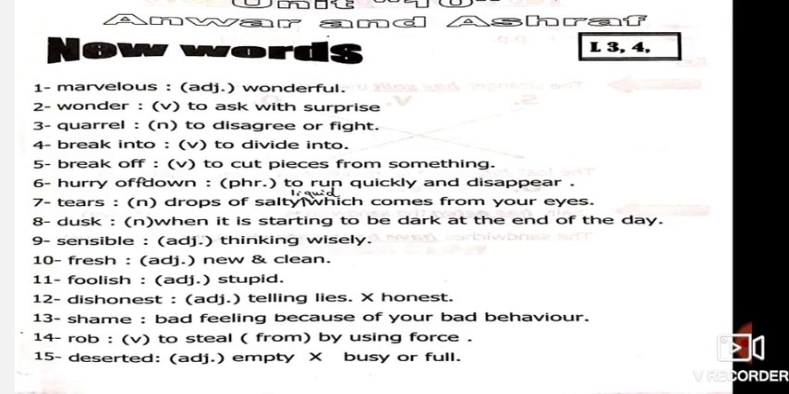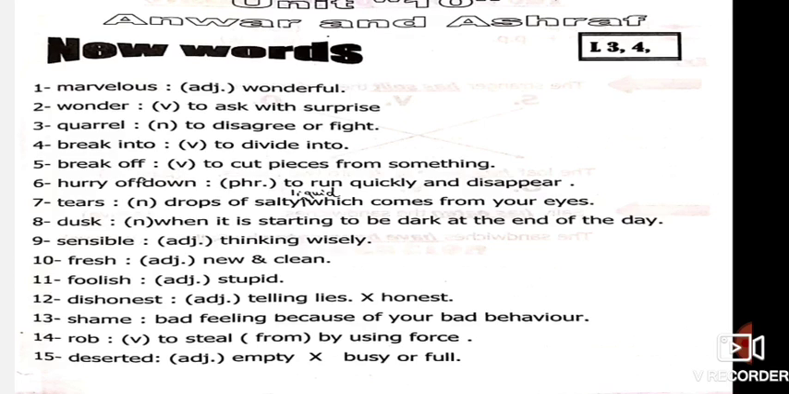Number 1, marvelous. It's an adjective which means wonderful. We know it from Primary 4. Okay, marvelous, which means wonderful. Very nice. Number 2, wonder. Wonder, verb, to ask with surprise.